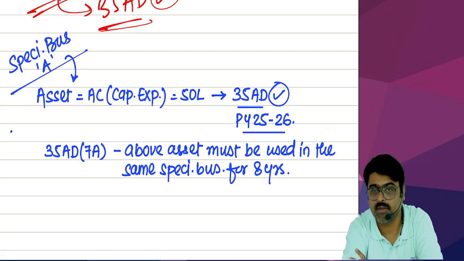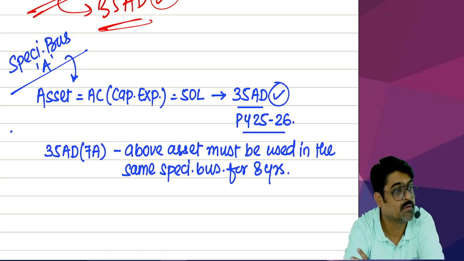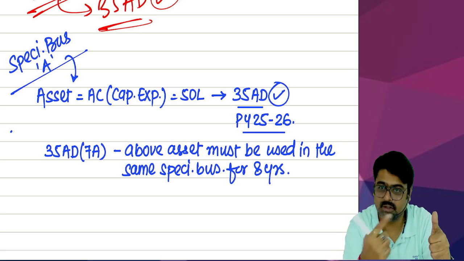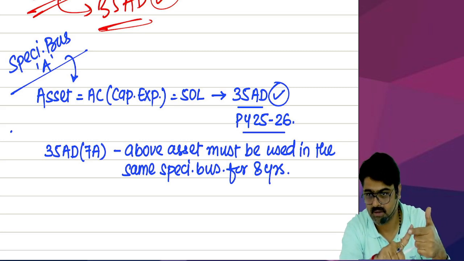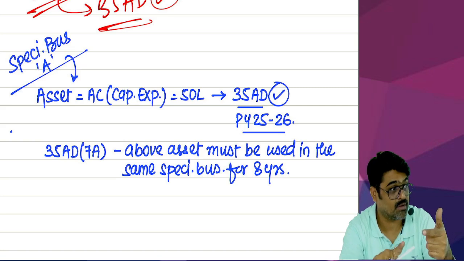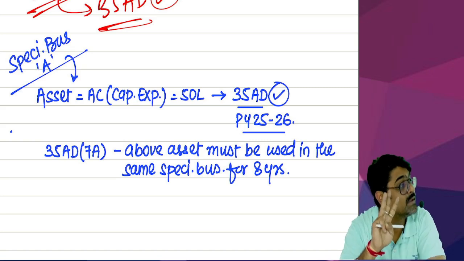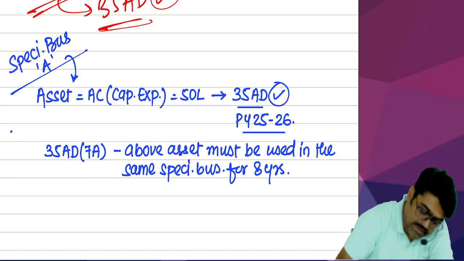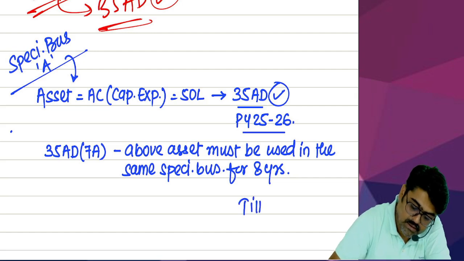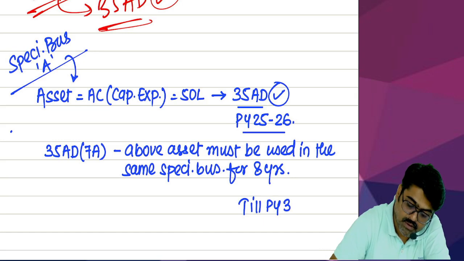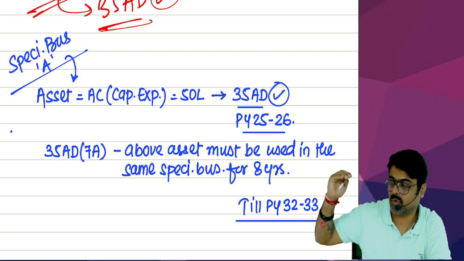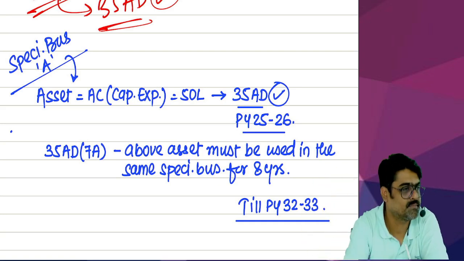Promise? What if you break your promise? 25-26, used in the specified business. 26-27, used in the specified business. Same. 27-28, 28-29, 29-30, 30-31, 31-32 and 32-33. Till which previous year? 32-33. Till this previous year, you are supposed to keep this asset in the same business.